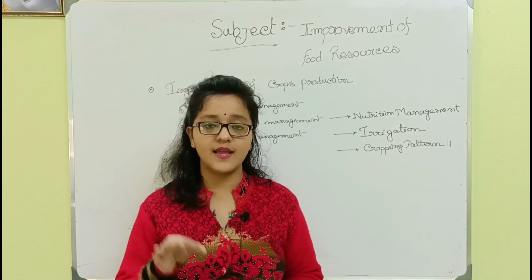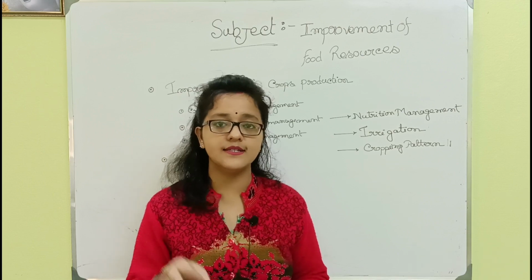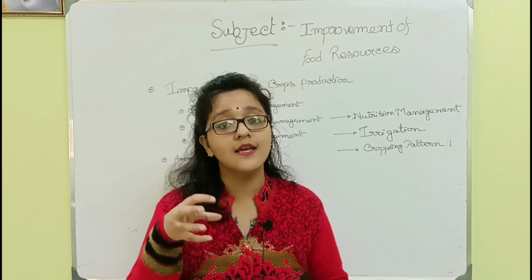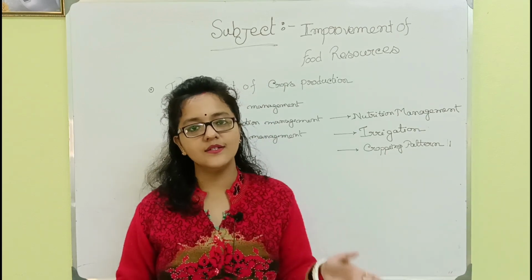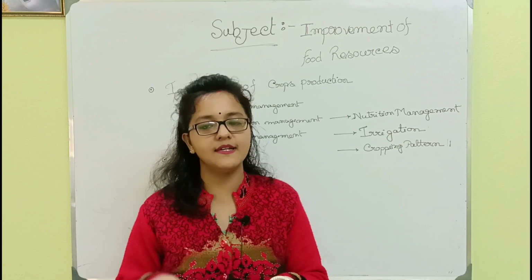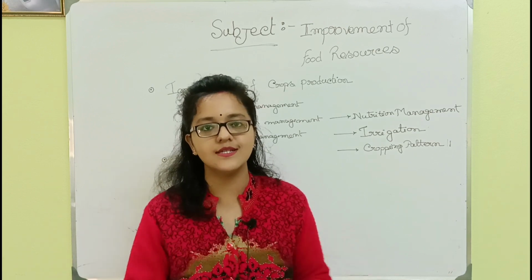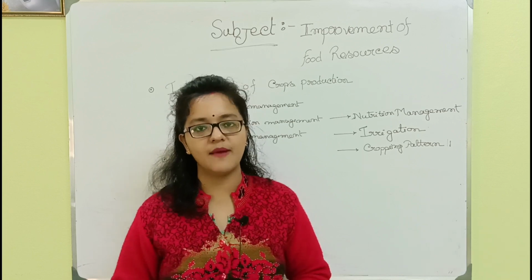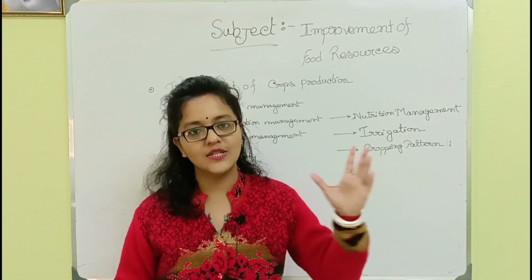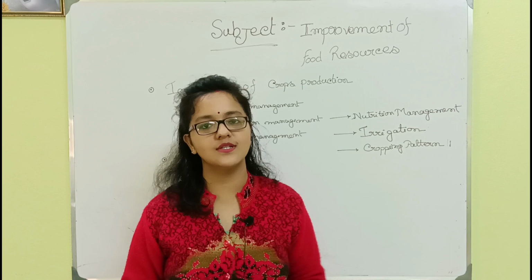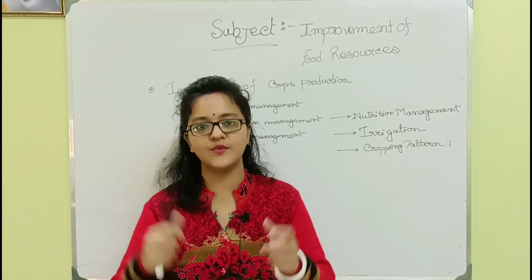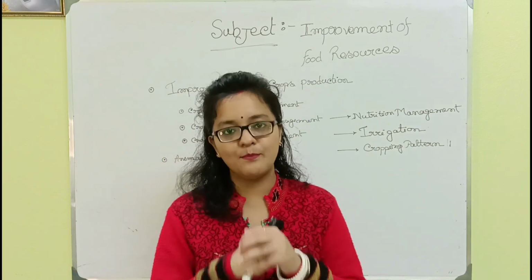But when this simultaneous harvesting is done in a definite pattern, this is intercropping. One crop is harvested in the same field, and a second crop is harvested, and then the next, third crop is harvested. So this is alternation of cropping pattern, which is crop rotation. Through these cropping pattern procedures, the soil fertility is also increased and it will give us the best yield in the crop production.